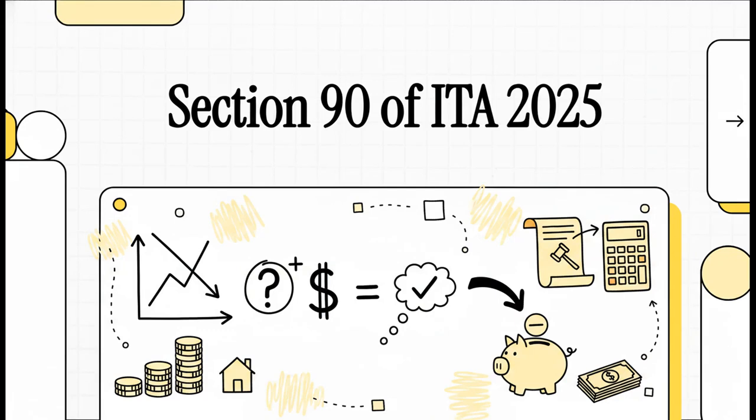If you're a professional in this field, you know that the entire calculation, everything, really hinges on one single word: cost. The new Income Tax Act of 2025 has done us a huge favor by consolidating the definition of cost into one crucial place, Section 90. So today, we're going to break it down piece by piece. Let's get right into it.